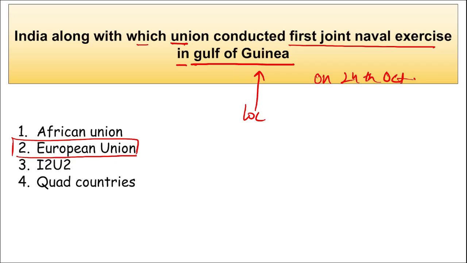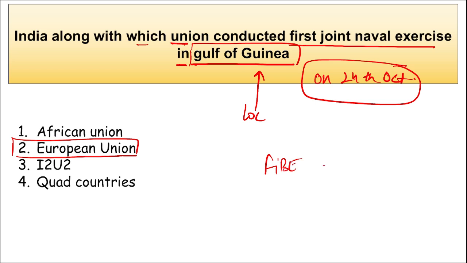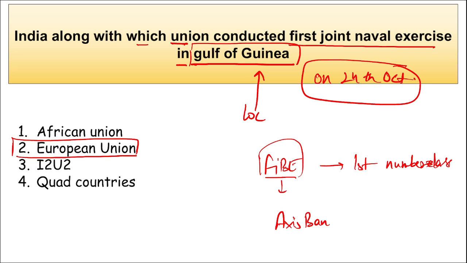And what is the location where this exercise was held? Gulf of Guinea on 24th of October. Right? The next thing, if I ask you, tell me recently, which bank has partnered with FIBE in order to launch the first numberless credit card? So this first numberless credit card has been launched by FIBE in collaboration with which bank? It is Axis Bank. So FIBE and Axis Bank collaborated to launch India's first numberless credit card.